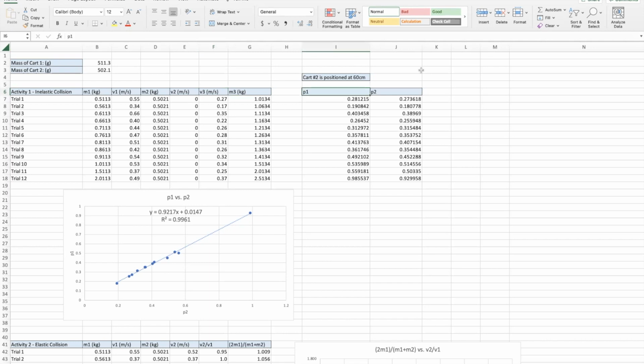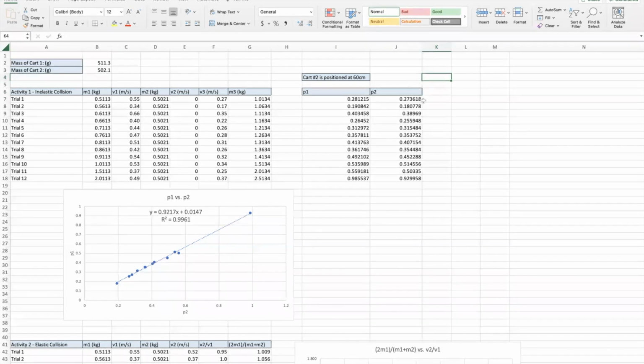The initial momentum before the collision was calculated by taking the sum of the mass of the first cart multiplied by the initial velocity of that cart before the collision with the product of the mass of the second cart multiplied by the velocity of the second cart before the collision. The final momentum after the collision was calculated by multiplying the sum of the masses of the 2 carts by the velocity of the 2 carts after the collision.